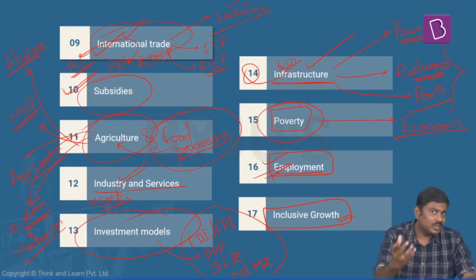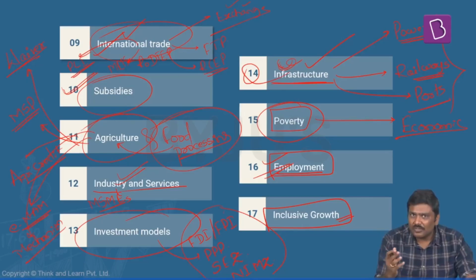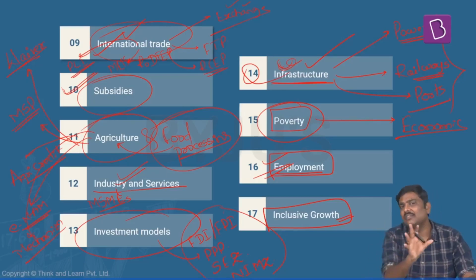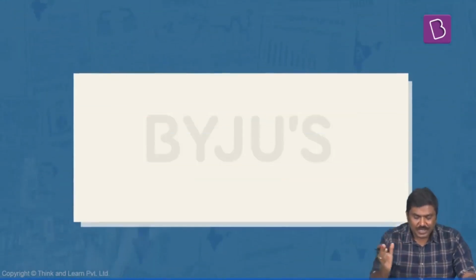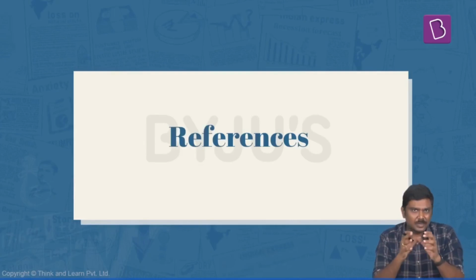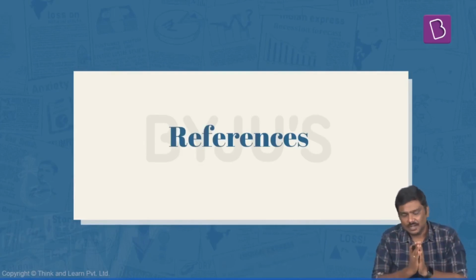How are we trying to achieve inclusive growth? Has India achieved inclusive growth? Then what are the issues? Despite implementing so many reforms, why are we still struggling with the idea of inclusive growth in India? All of this will be covered in this particular model. So this is basically what we'll be discussing in the whole next set of videos.